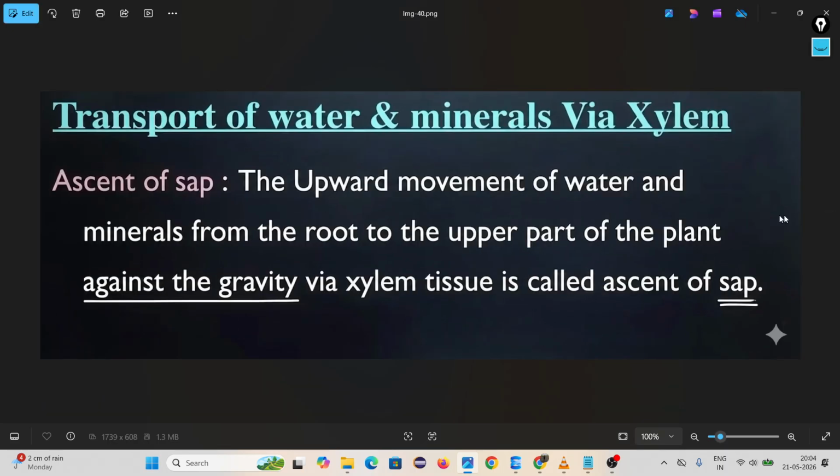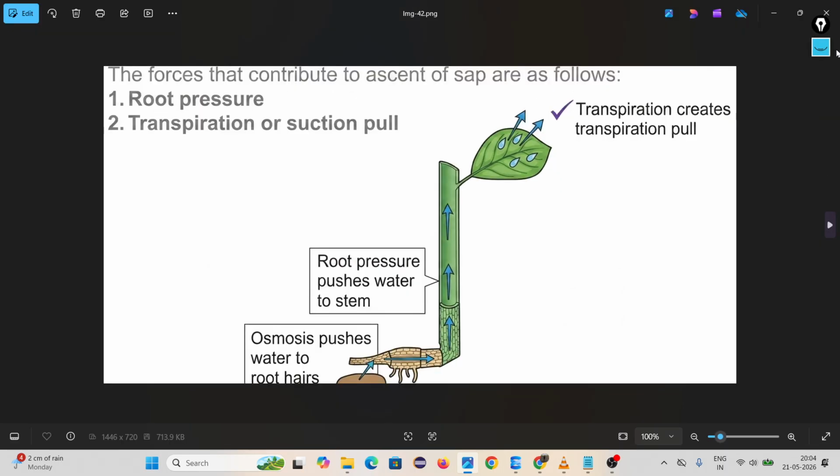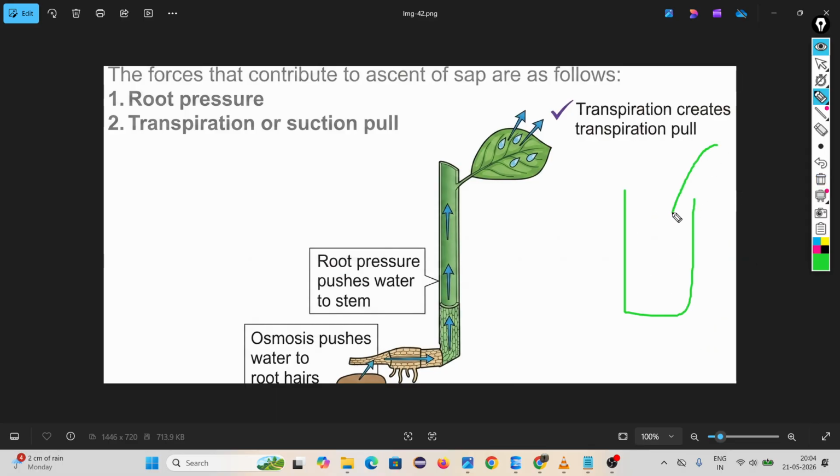For understanding suction pull, I am telling you one condition. Suppose one juice is inside your glass. You are putting one straw. How does this juice come from the glass to your mouth? You are creating one type of force. That force is called suction pull. Here you are applying force to the straw. In a plant, this suction pull is due to transpiration.